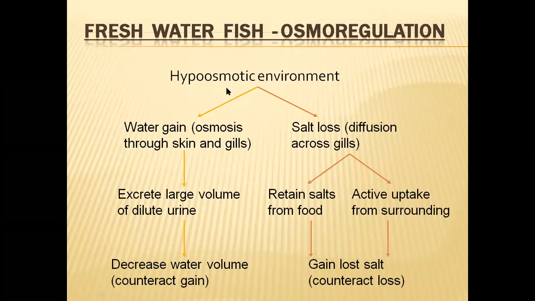In this slide also, we can see that in hypoosmotic surroundings, they face a water gain problem and a salt loss problem. Water gain is solved by excreting a large volume of dilute urine, so that the water volume will be decreased and the normal levels of osmotic concentration will be maintained. And the salt loss, what is happening?